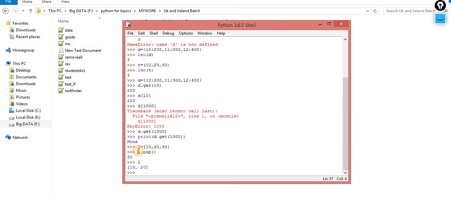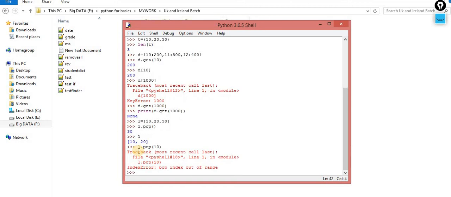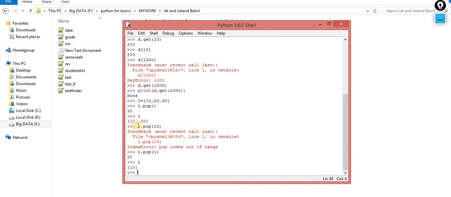And the second way you use it with an index. This time you will get the index error. Why so? Because this time I passed an index that is not applicable. If you want to remove an item at an index, you have to pass the index. So index one, that means 20 has been removed from this list. This pop can be used in two ways in the case of list.